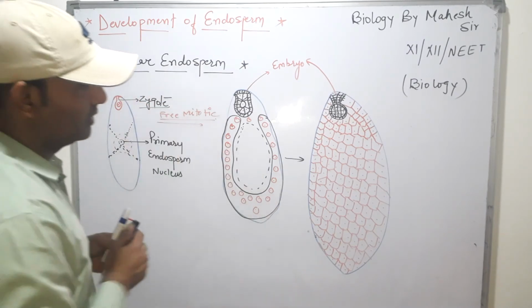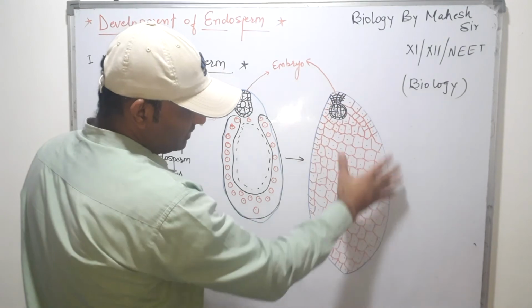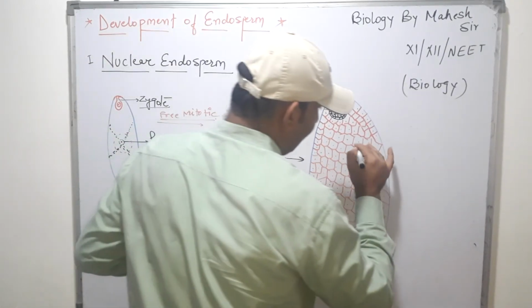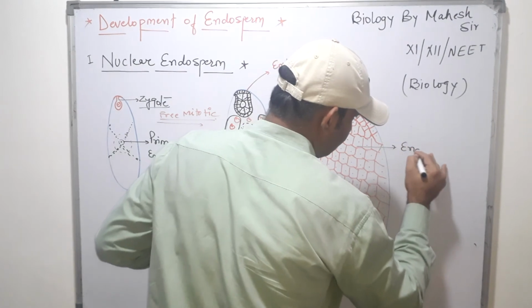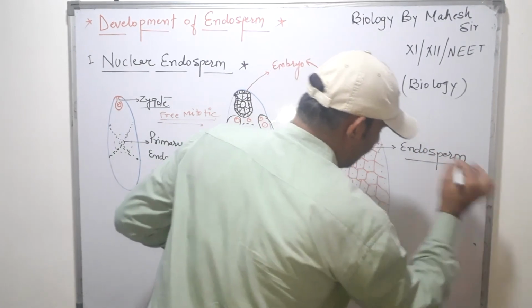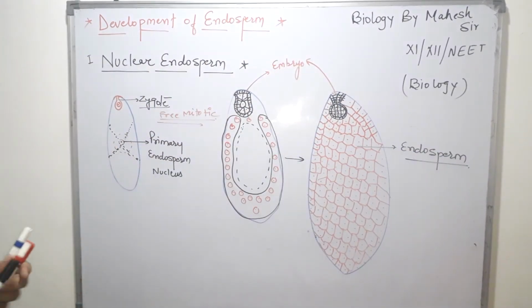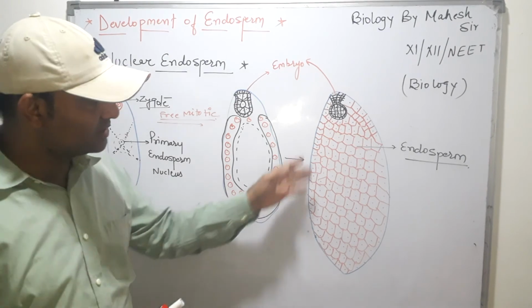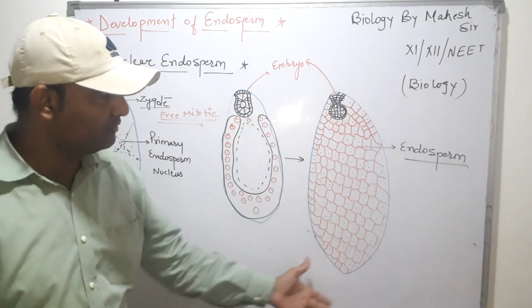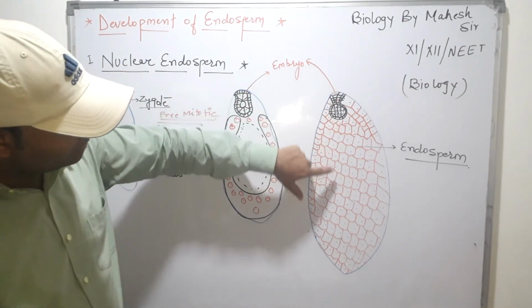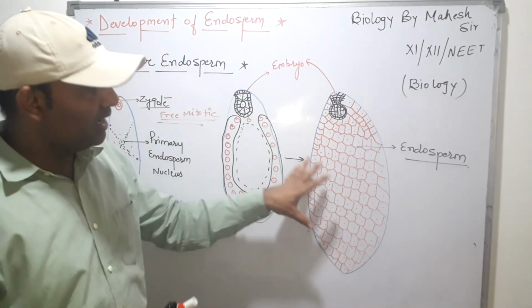So here is the embryo, and here the nuclei are completely covered with cell wall, and this is the endosperm. Due to this, it is called nuclear endosperm, where all the nuclei are covered by cell wall. The embryo now develops and obtains nutrition from the endosperm.